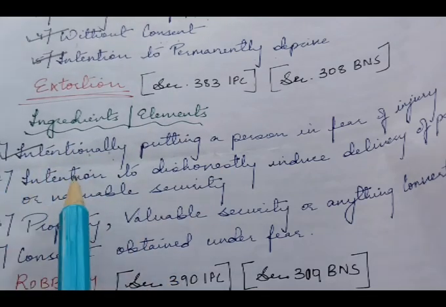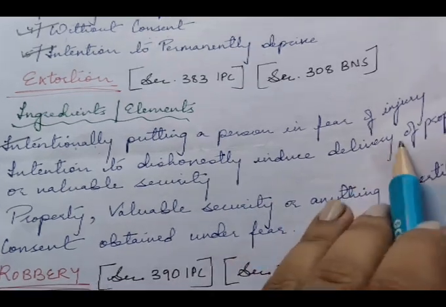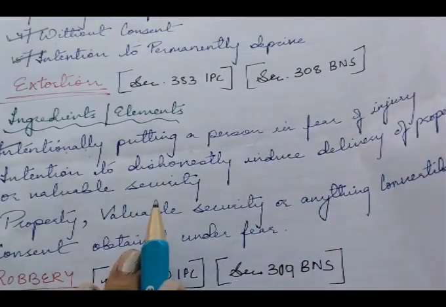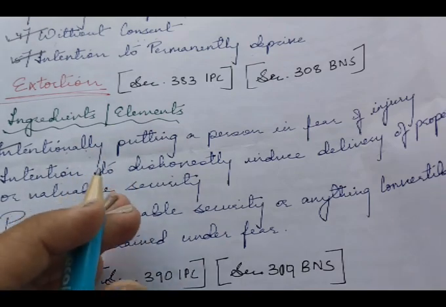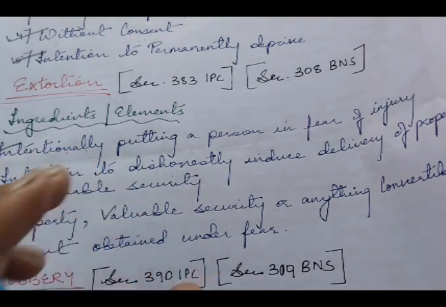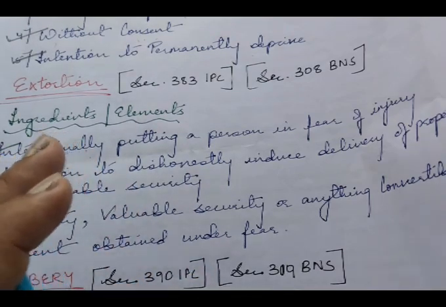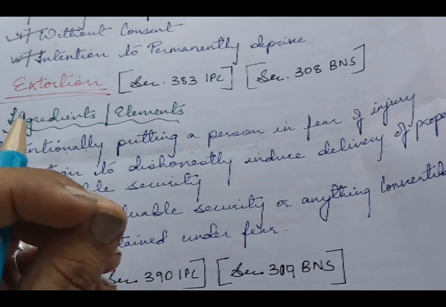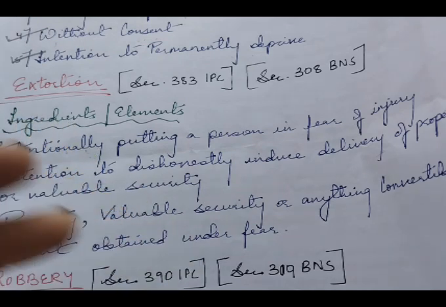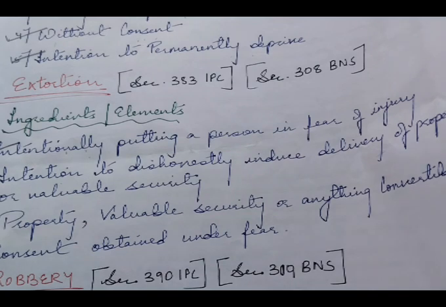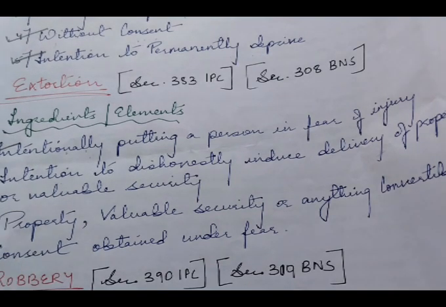So second would be intention to dishonestly induce delivery of property or valuable security. So the fear must be intended to compel the victim to deliver property or valuable security. Suppose A blackmails B into giving him money by threatening to expose a personal secret, then that would amount to extortion, which comes under this second ingredient.